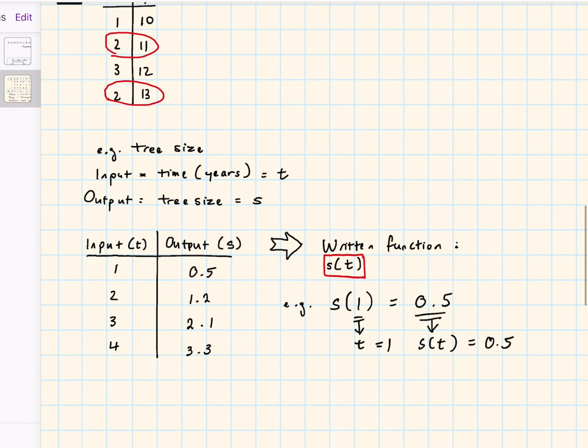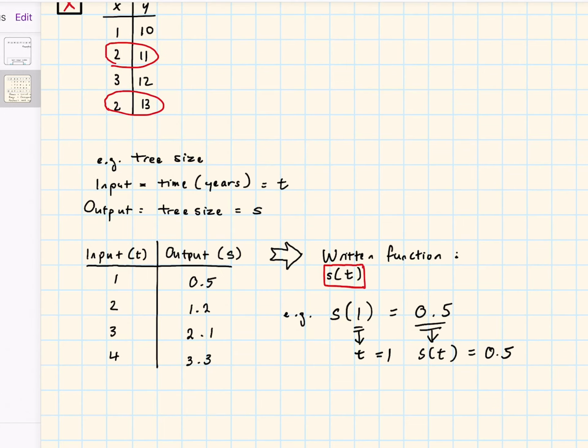So we know that T is time and that S(T) is tree size over time. So we can see that this basically means that in a span of T equals 1, which is 1 year, the tree grew or increased in size by 0.5.